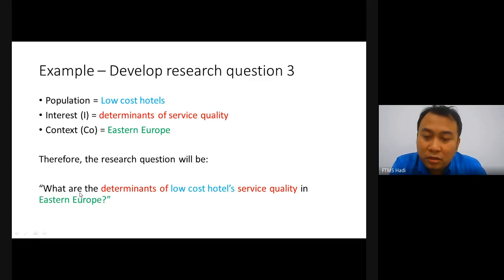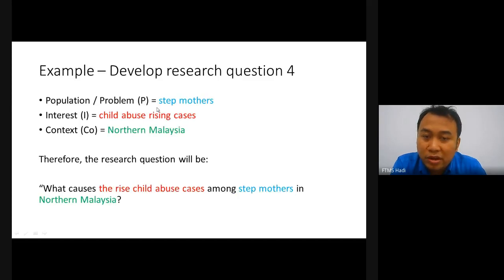So if you look at those examples, if you have these three elements here, that will make your research question solid. And the last example, research question number 4. The interest, I want to find why child abuse cases are rising. Then the population, which is stepmothers, because they are interested in research towards stepmothers, and then the context of northern Malaysia. So the research question will be, what causes the rise of child abuse cases among stepmothers in northern Malaysia? This is quite a solid research question that they want to discover later on.